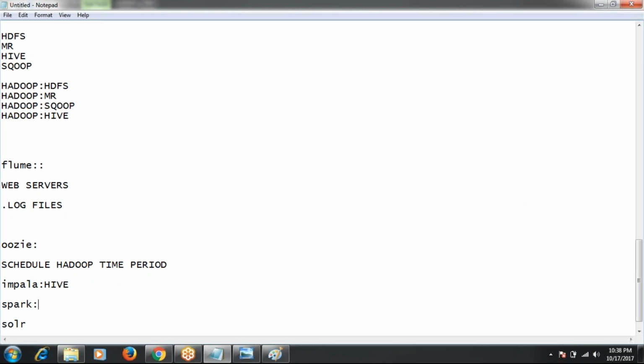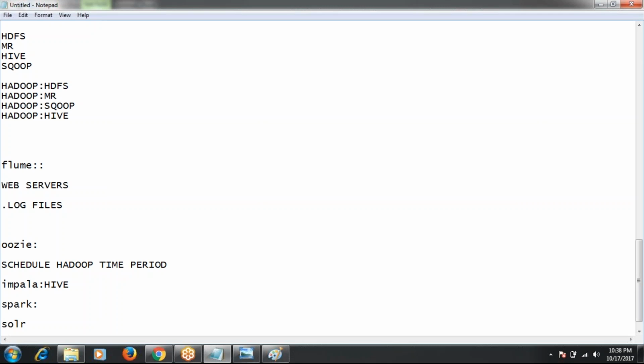When Hadoop started in 2012 and 13, MapReduce had a very good market. Without MapReduce, there were no jobs in that situation. But in the present situation, as per my knowledge, no one is using MapReduce. Why? Because Spark came into the picture. Compared to MapReduce, Spark executes the jobs very fast.